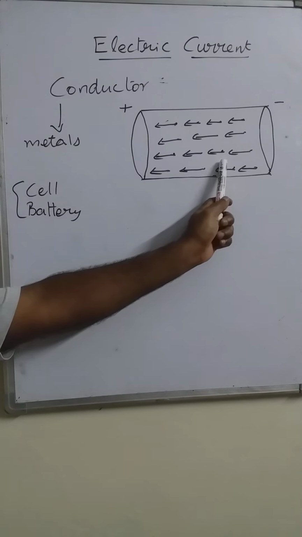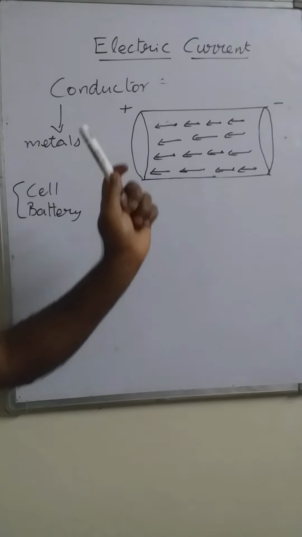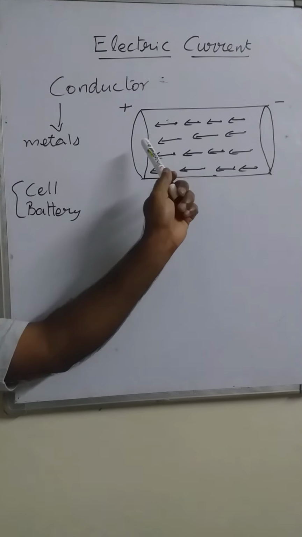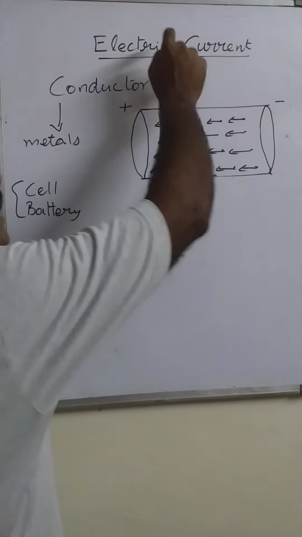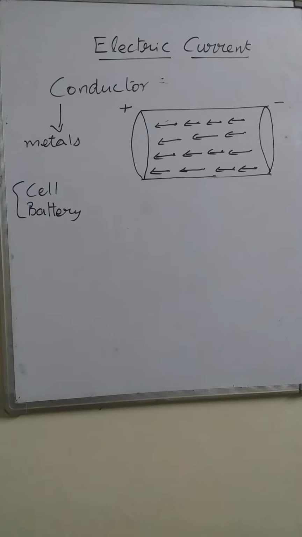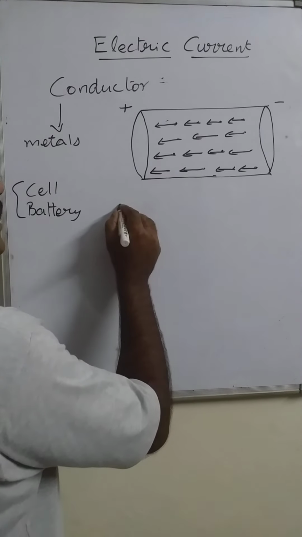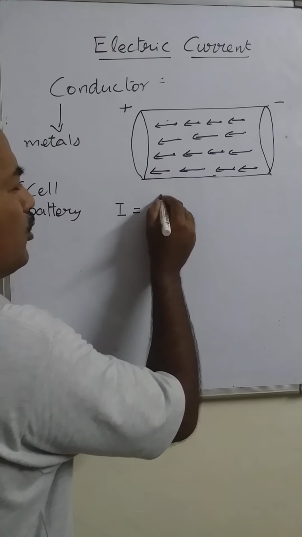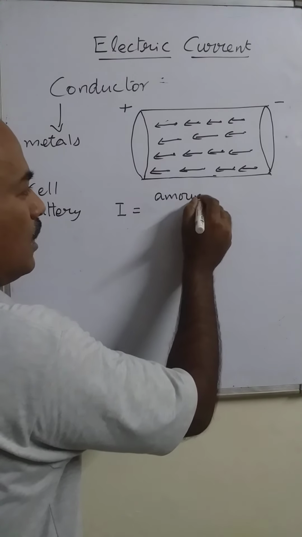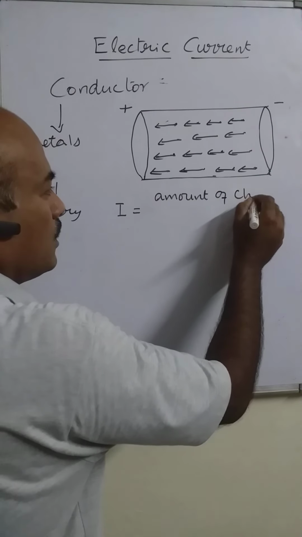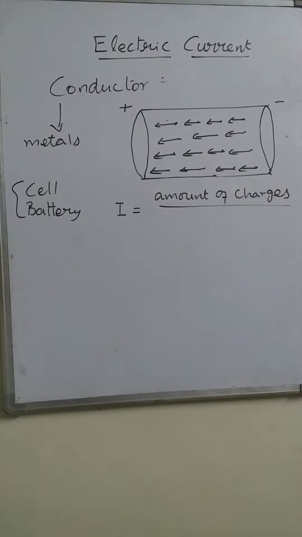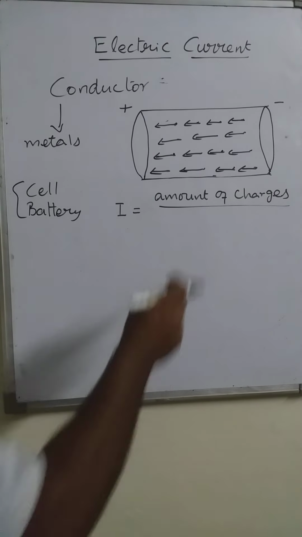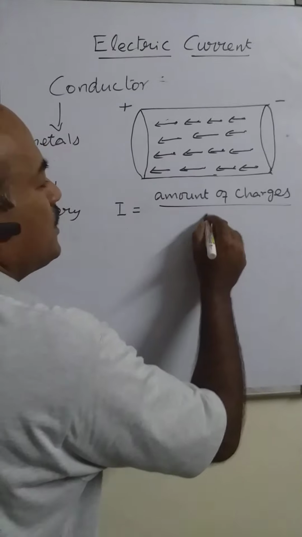This flow of charge, this movement of electrons through the material from one end to another end, is known as electric current. Electric current is represented by I. Electric current is the amount of charges, and charges here means the electrons, that flow through a conductor per unit time.